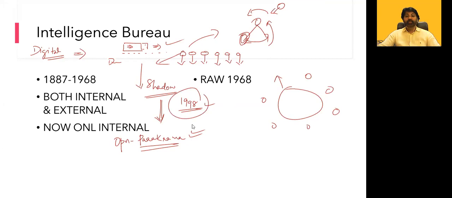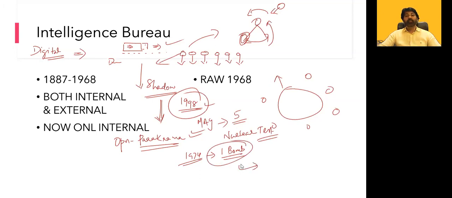Then in 1998, somewhere in May, we did the test. Then we announced to the world that India had not one bomb, we went for 5 different nuclear tests in different capacities. You got the point. In 1974, what we did was a single bomb. At that time India was not fully recognized as a nuclear weapon state. That was the issue. To prove to the world that we are completely reliable and have a high-end version of nuclear weapon, we needed to go for the test. So we went for 5 different kinds of nuclear weapons, in 1998.